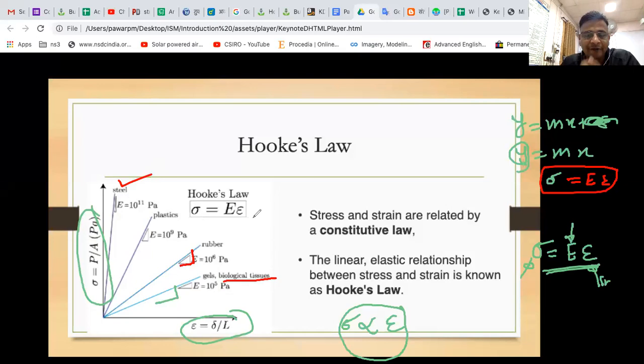Their Young's modulus is somewhere around 10 raised to 5 Pascal, whereas steel's is somewhere around 10 raised to 11 Pascal. Then comes plastic, then rubber, and then the tissues. Tissues are the softer material compared to steel. But in all cases, we can draw the stress versus strain plot. Then how to plot these plots?